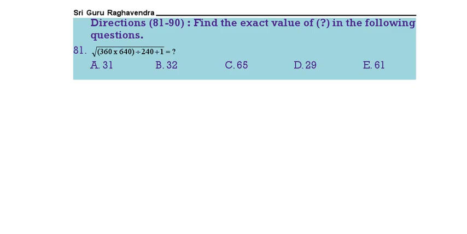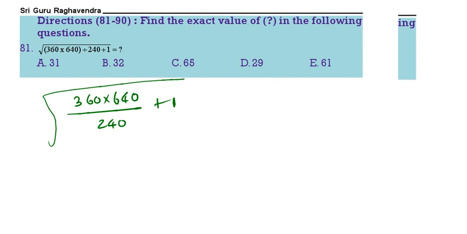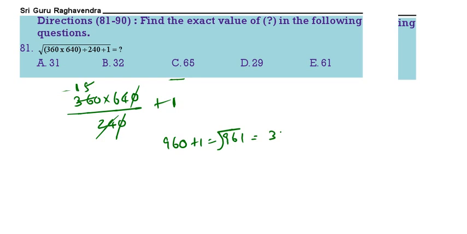Next question. Find the exact value: root of 360 into 640 by 240 plus 1. For the whole of this you have to find the root. First we will do this calculation. 0 0 cancel. 24 ones, 24 fives. 64 into 15: 15 4s are 60, 960. 960 plus 1 is 961. Root of 961 is 31. 1 is the correct answer.